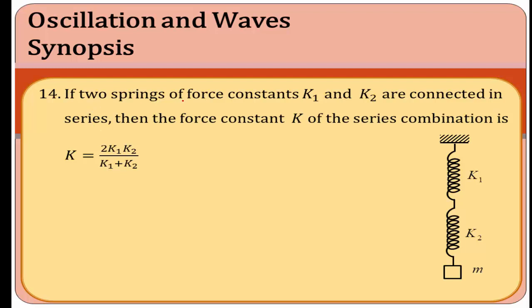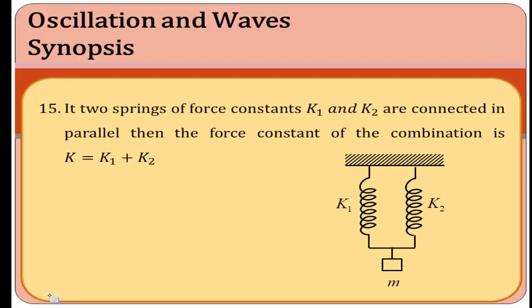If two springs of force constant K1 and K2 are connected in series, then the force constant K of the series combination is given by the formula K equal to K1 K2 divided by K1 plus K2. Using this formula, we can find the force constant K of the series combination.